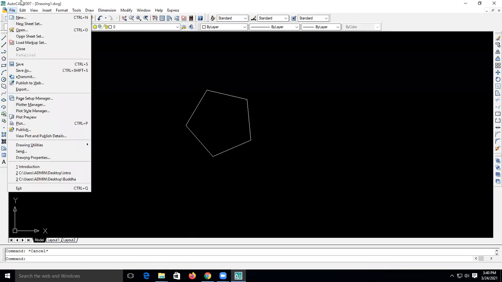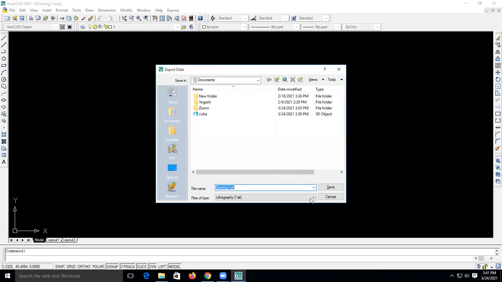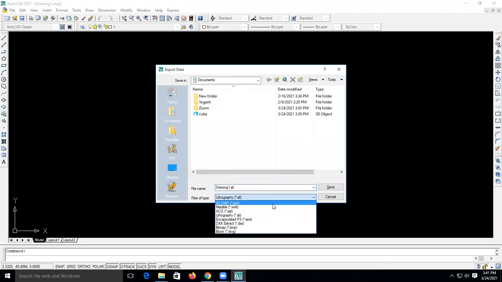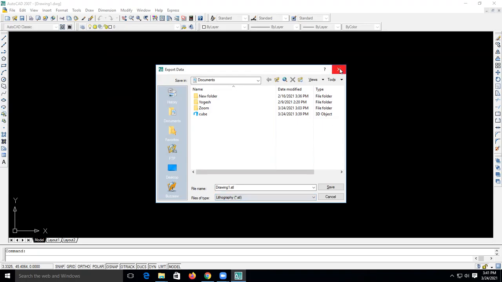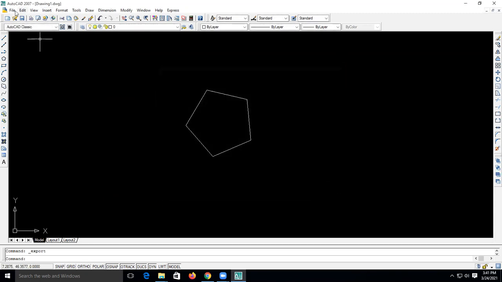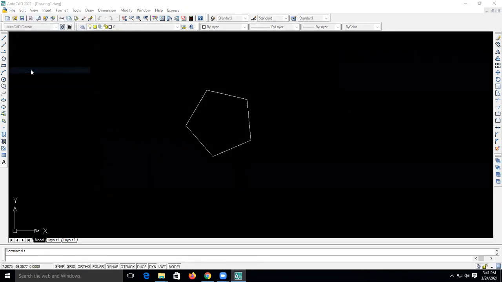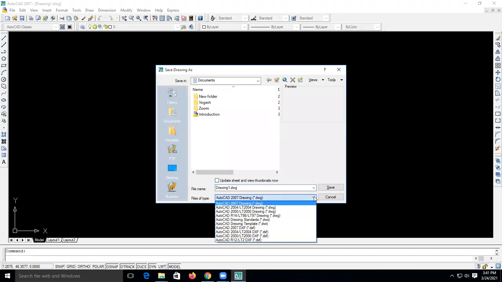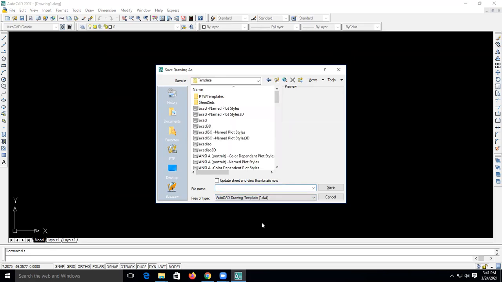Go to the file, again export, और यहाँ पे हमें STL नहीं लेना है. So over here, okay, save. Yes, sorry, export नहीं करना उसको, file save as. हाँ, over here. So this DXF format, AutoCAD 2007 DXF file format में उसको save करना.